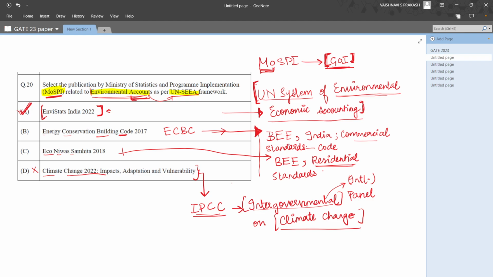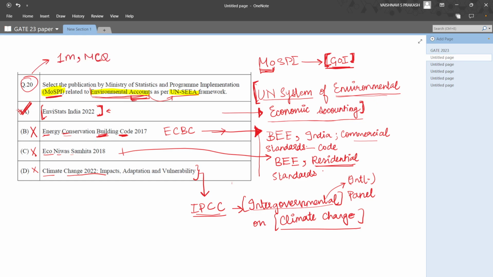Eco Niwas Samhita again is for energy efficiency for residential buildings, and this is also not the right answer. ECBC again is a code for energy efficiency for commercial buildings and has nothing to do with environmental accounts and nothing to do with the Ministry of Statistics and Program Implementation. So this is also not the right answer, which leaves us with NV Stats India 2022, which is the correct option. This question was for 1 mark and it is an MCQ.